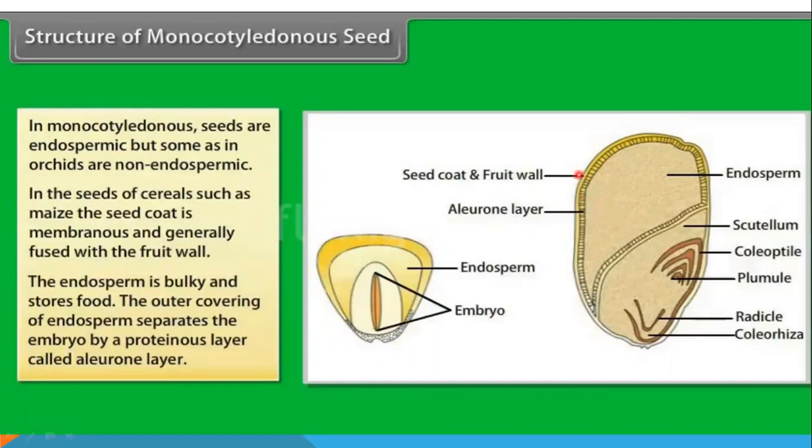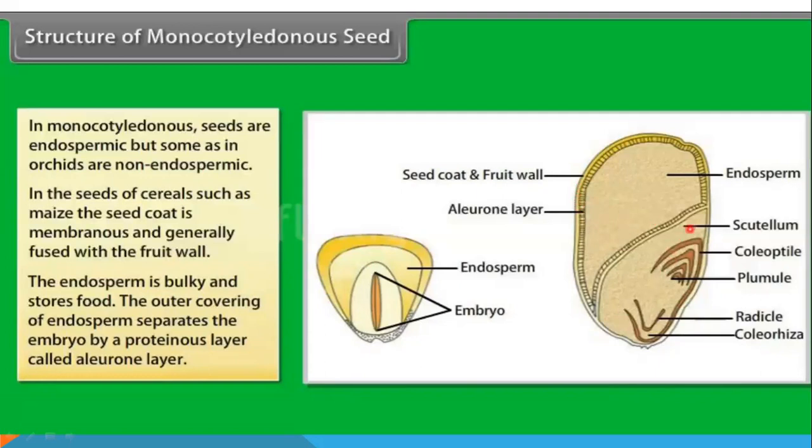And in monocots, what happens? The seed coat and the fruit wall are fused. There is no separate pericarp and testa. They are fused to form the outer covering of the seed. Because there is no fleshy fruit here, the fruit wall and the seed coat are fused. And this is the endosperm, and here is the embryo.